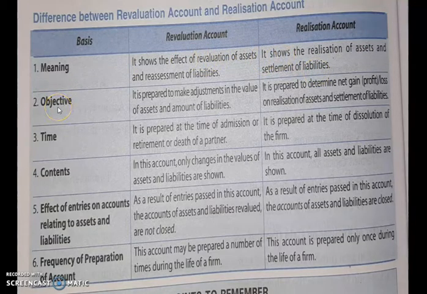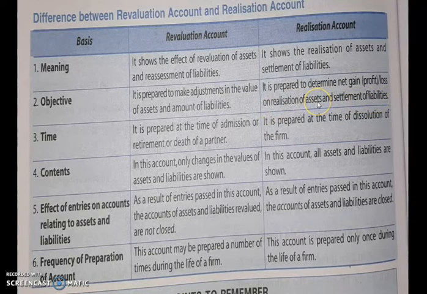Now objective. Revaluation account is prepared to make adjustment in the value of assets and the amount of liabilities. And in the realization account, the objective is to determine net gain or loss on realization of assets and settlement of liabilities.